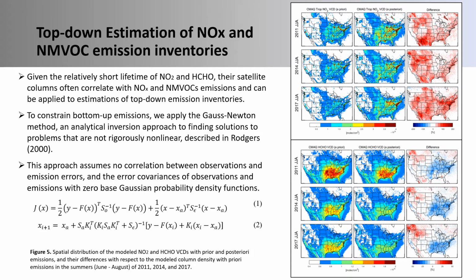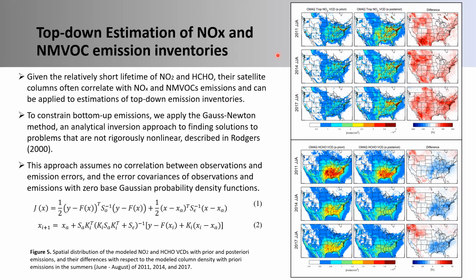In order to estimate top-down NOx and methane VOC emissions, we apply the Gauss-Newton method, which is an analytical inversion approach to finding solutions. The inversions with the Newtonian iterations gradually approach convergence at the zero of gradient of this cost function. Posterior emissions can be estimated by using the second equation.